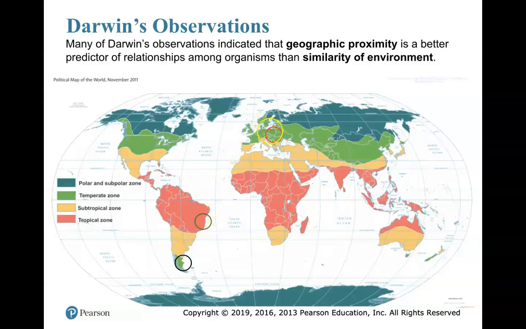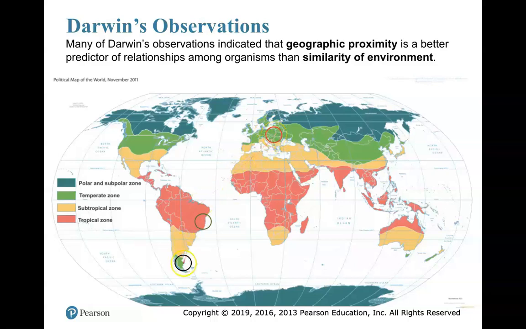In this circle over here, I circled a temperate area of Europe. What Darwin found was that species living in these two coastal areas of South America were going to be more similar to each other than to species in Europe. So why is that?